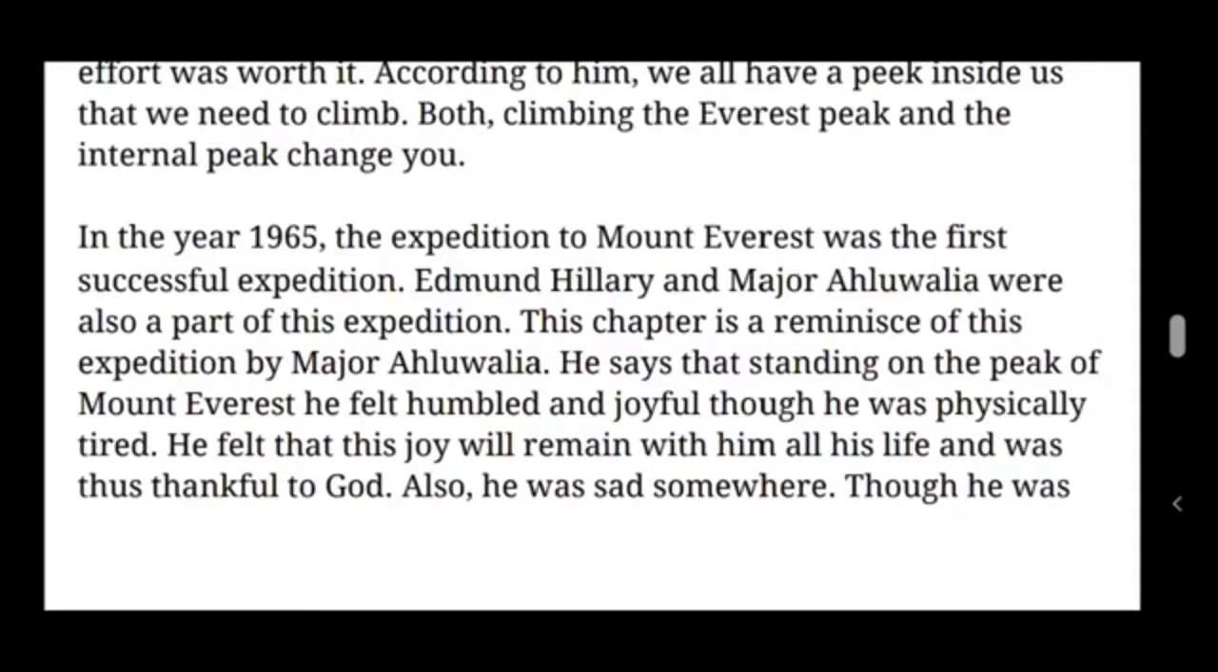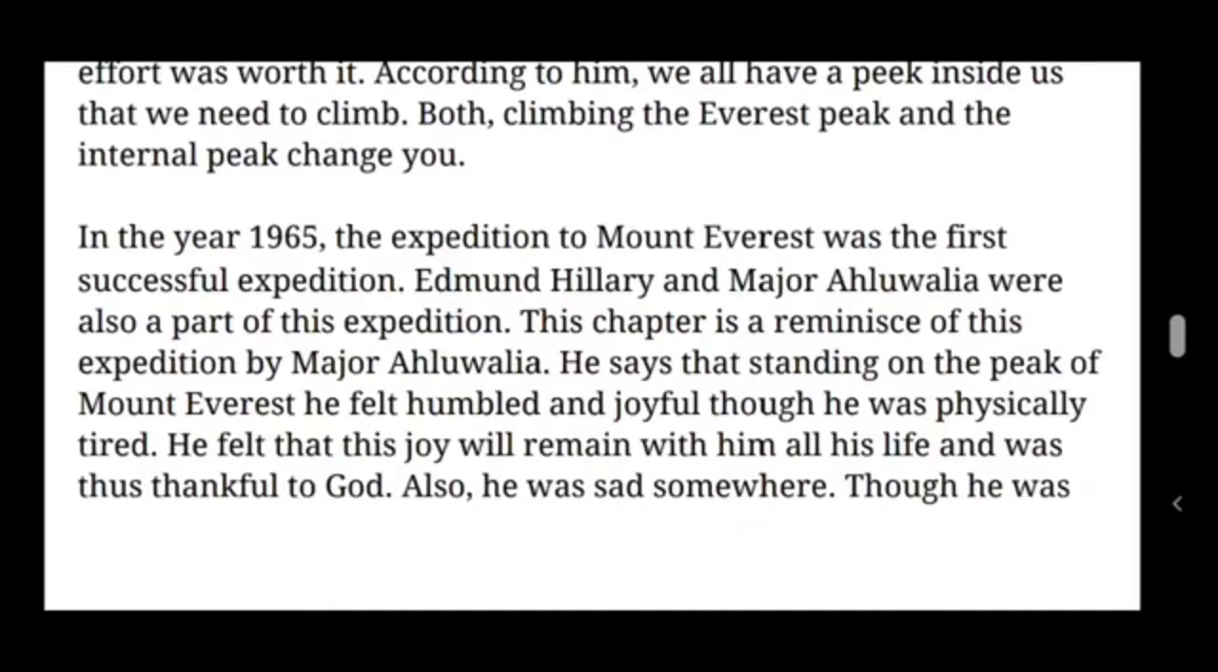So that expedition, mountaineering, is the expedition of climbing the mountain. So in that team, Edmund Hillary and Major Ahluwalia were also there in that expedition. This chapter is a remnant of this expedition by Major Ahluwalia. So here in this chapter, remnants means just recalling of that experience by the Major Ahluwalia.